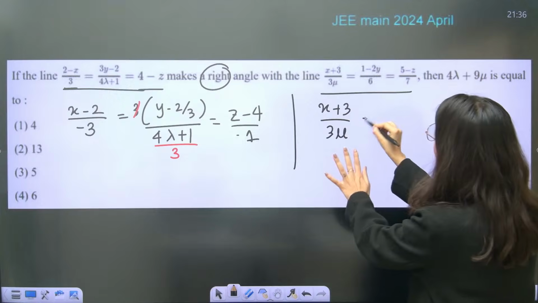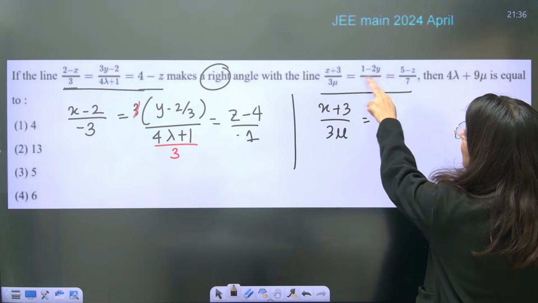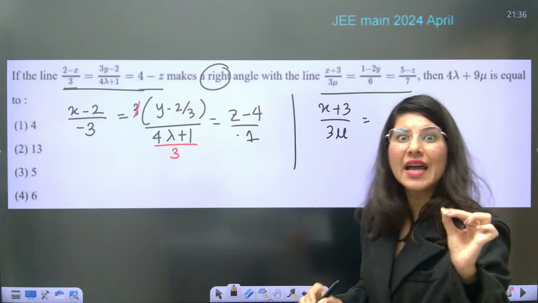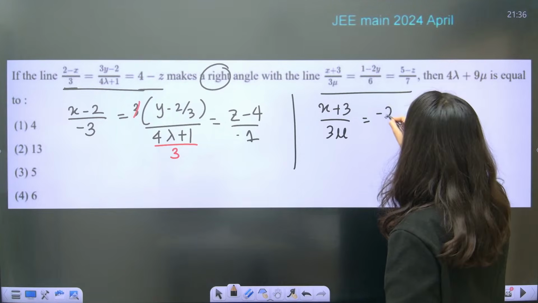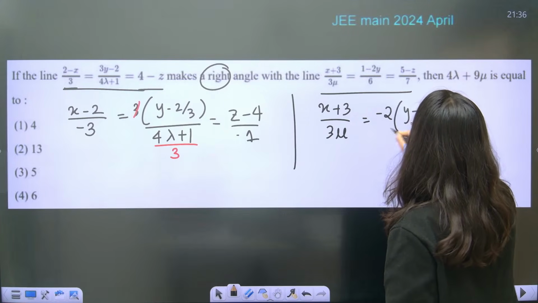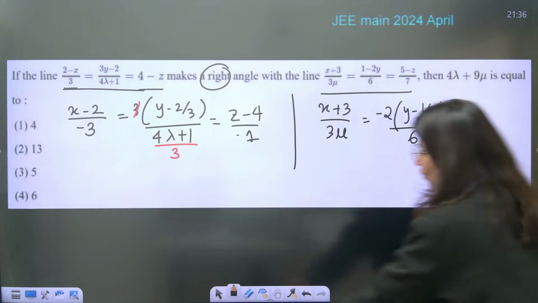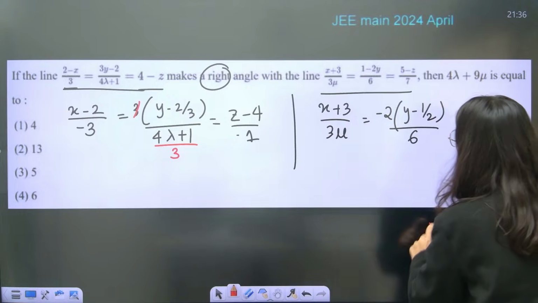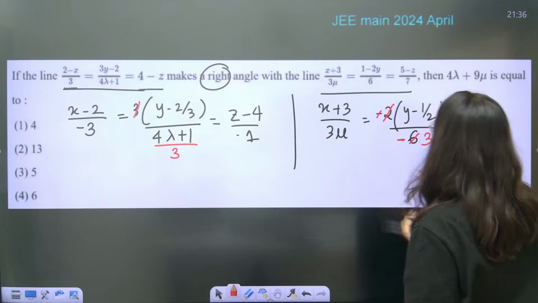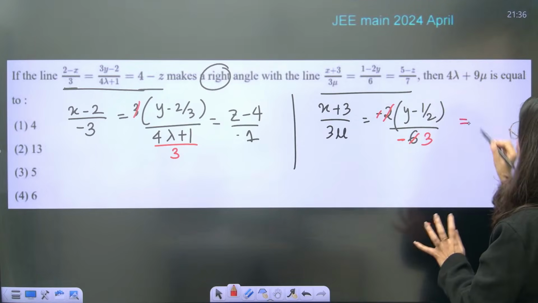This format is correct. But again, can you see? 1 minus 2y, no. You have to take minus 2 common. So minus 2 should come out, so that this becomes y minus half upon 6. Okay. So now if you cancel this, 2 1s are 2, 2 3s are 6, and this minus will come right here. Now it looks like a proper form.